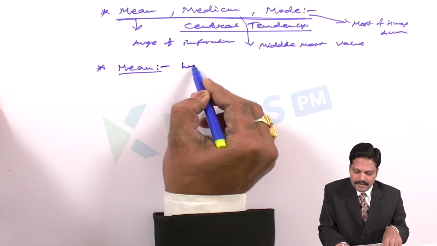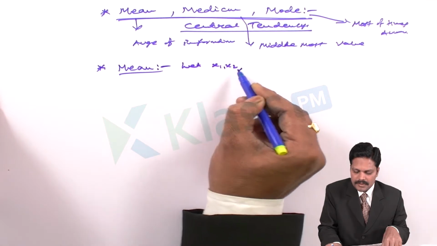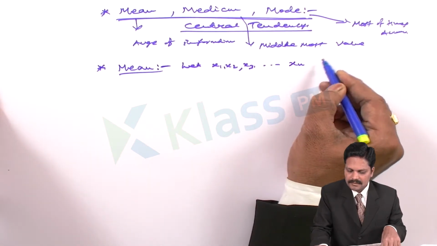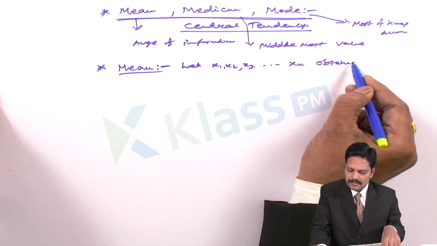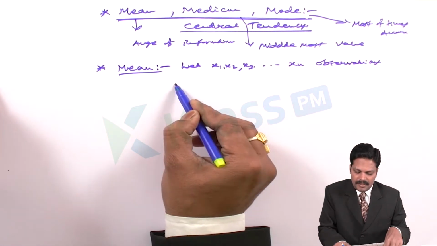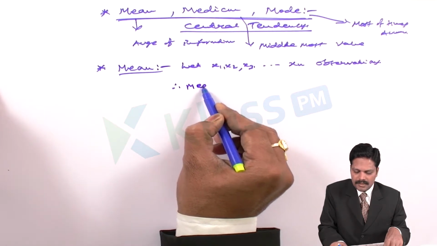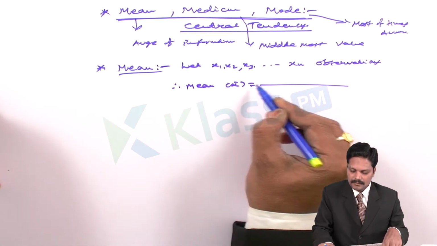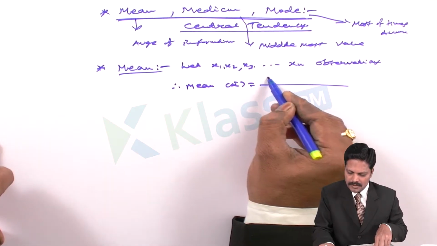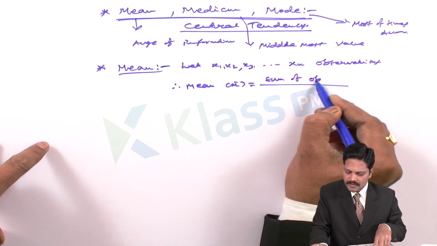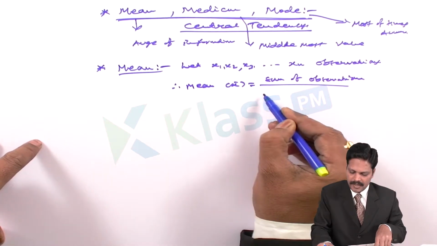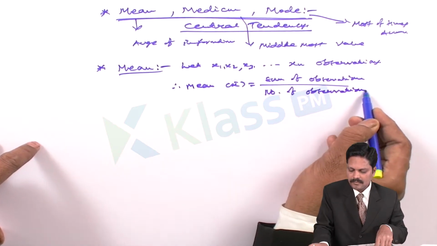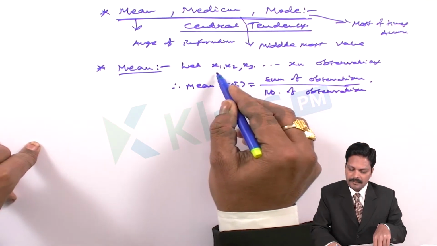Here let x1, x2, x3, and so on, xn be the observations. How can we find the mean? We take the mean as x bar. The formula is x bar is equal to the sum of observations divided by the number of observations.